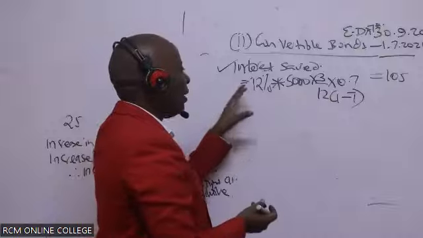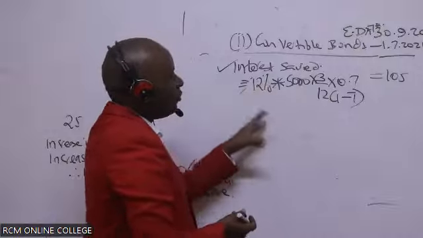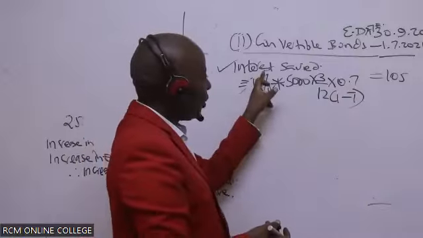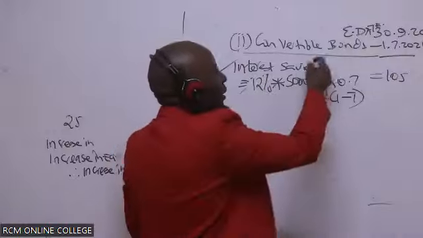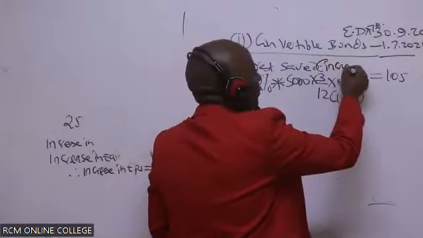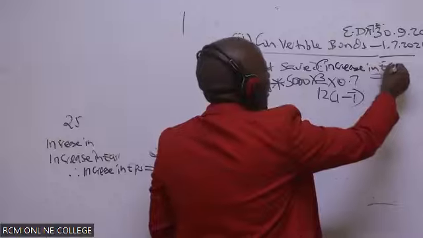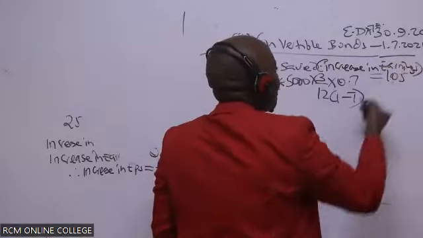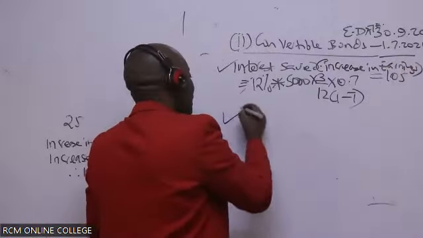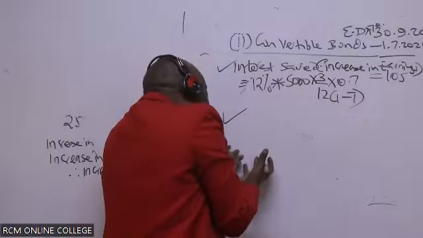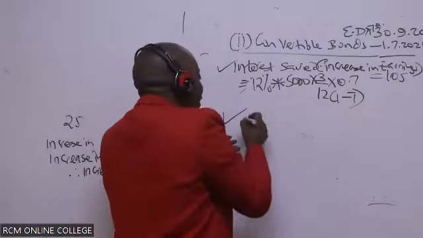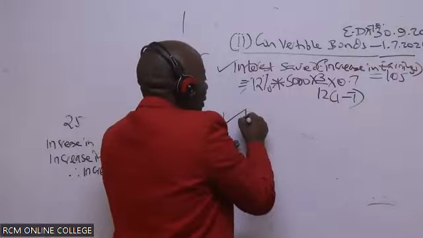We are going to benefit if they convert today. If they convert today, we shall be able to save this interest. So our earnings will increase. This is the increase in earnings. And then, of course, unfortunately, the bad side of the coin is that the number of shares will increase. So, increase in number of shares.